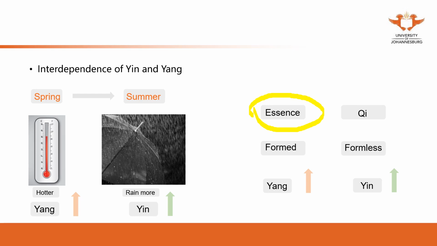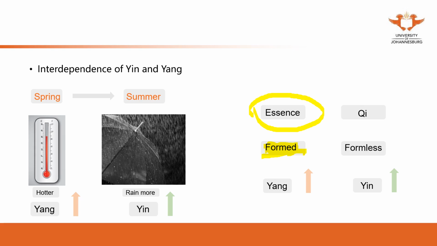So the patient has essence deficiency. They don't have enough essence. Essence is very hard to tonify, but we know that essence is formed. From the definition in Chinese medicine, essence is the liquid substance stored in the organs.